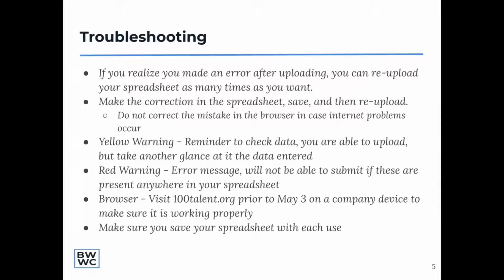You do not want to correct the mistake in the browser itself in case any internet problems occur and you lose that update. The yellow warning is just a reminder to check your data. You are able to upload, but you just might want to take another glance at it before moving on. The red warning is an error message, and if it says fail, you will not be able to submit if these are present anywhere in your spreadsheet. You want to check the browser prior to May 3rd on a company device to make sure it is working properly. It's 100talent.org. And you really just want to make sure you save your spreadsheet with each use.